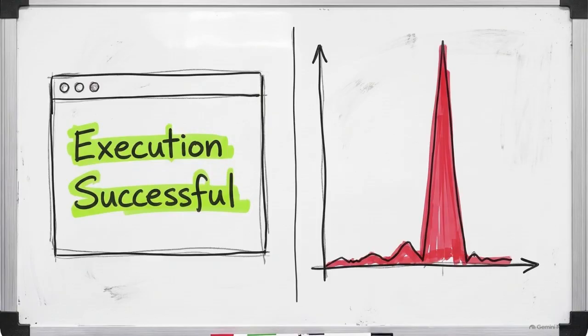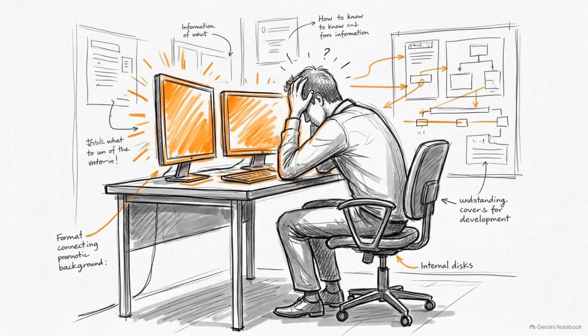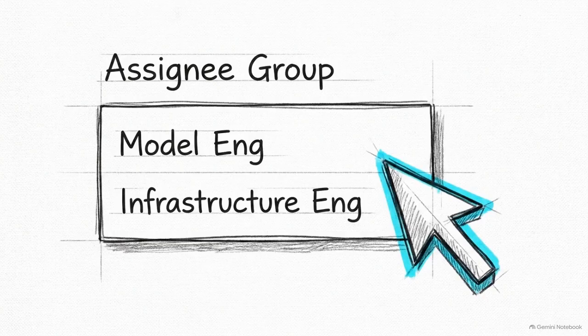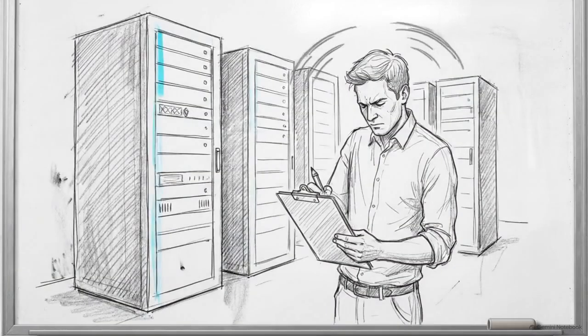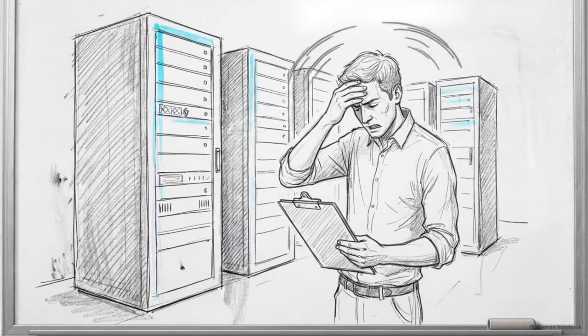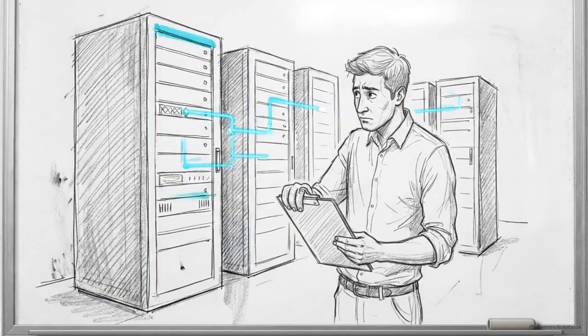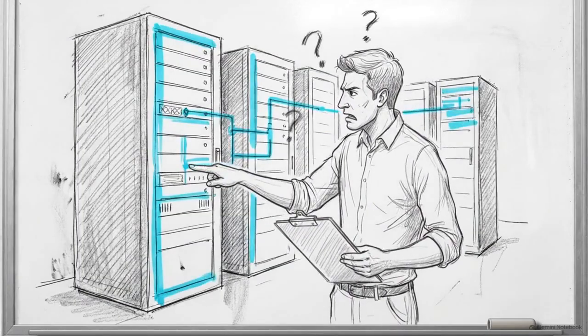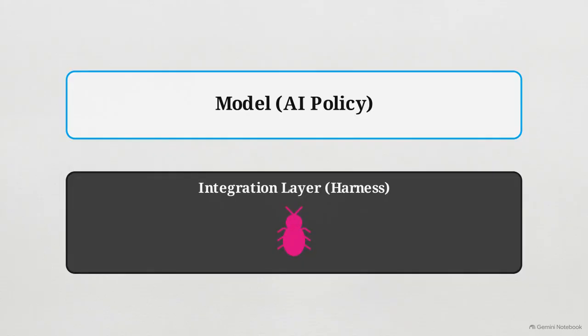Take a very common scenario. Your agent reports that it successfully executed a tool call, but the actual underlying action failed. Without knowing exactly why that tool call failed, you are trapped in the repair assignment problem. You don't know whether to assign the ticket to the post-training team or to the engineers building the software harness. Relying entirely on outcome labels forces engineering teams to guess. They often end up wasting expensive compute and specialized labor trying to train a model out of a bug that actually lives in the integration layer.